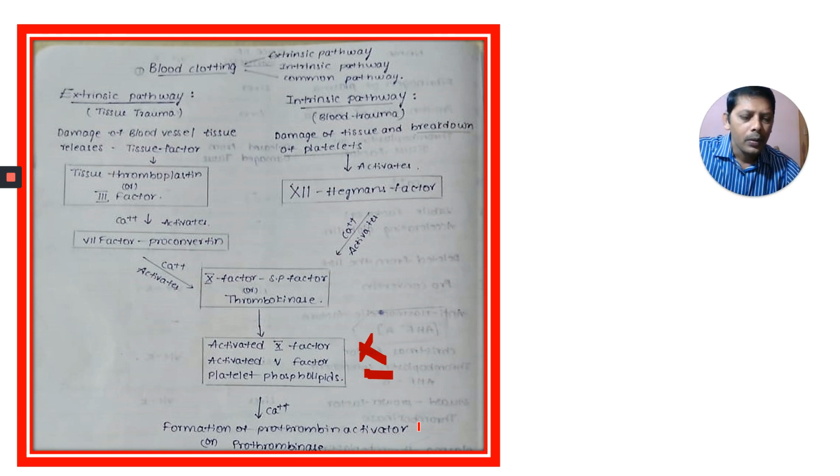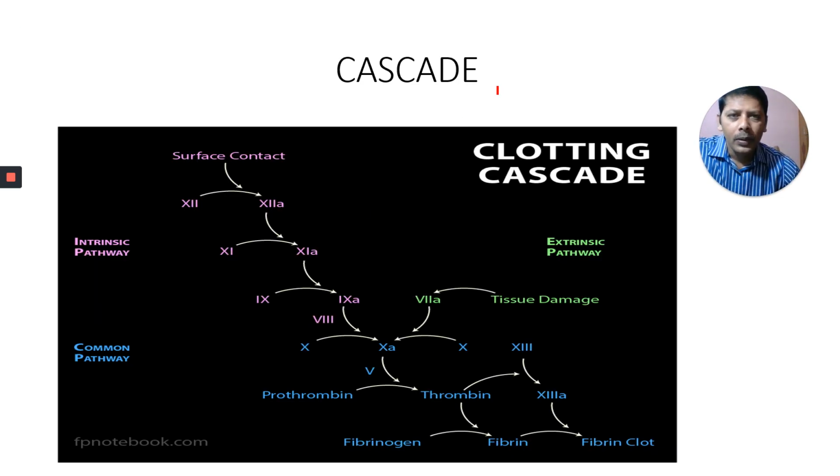This is the cascade, like a waterfall, one step over the next. Here is the 12th factor, then the 11th factor, then the ninth factor, then the 10th factor, and the seventh factor.